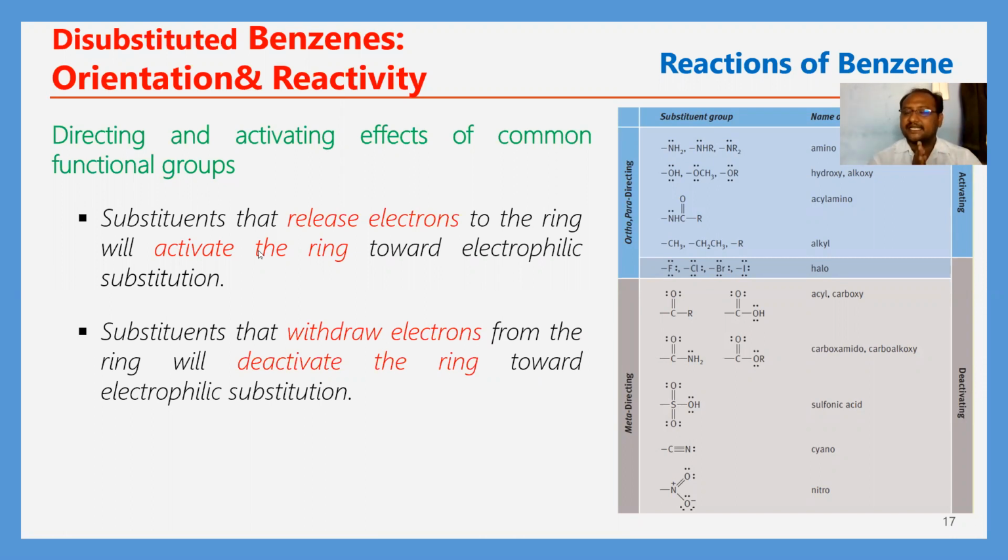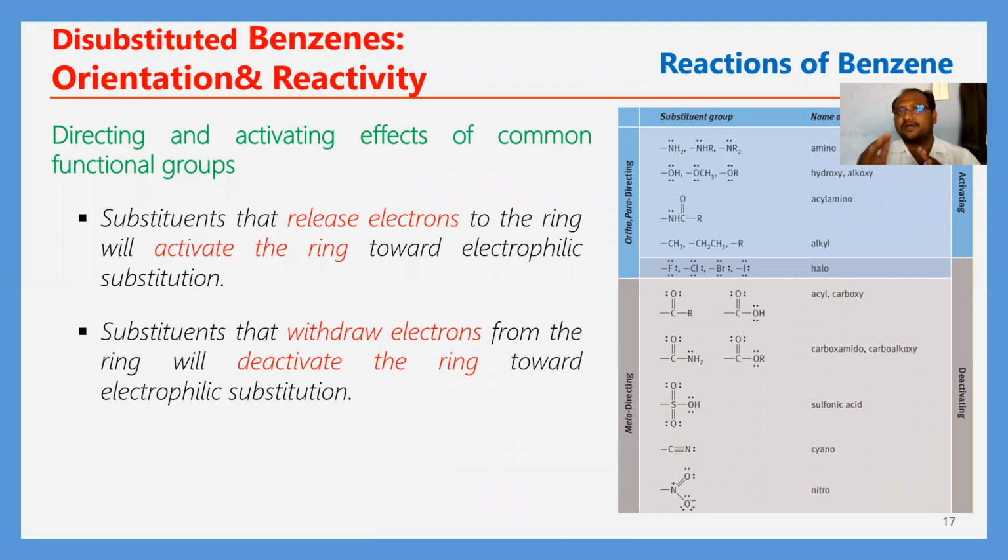Substituents that release electrons to the ring will activate the ring. Okay. The substituent which is present on the benzene ring, if it is donating, if it is releasing electrons to the ring, then what happens here? That is called an activating group, and the ring is said to be activated towards electrophilic substitution. Okay, next, substituents that withdraw electrons from the ring will deactivate the ring.